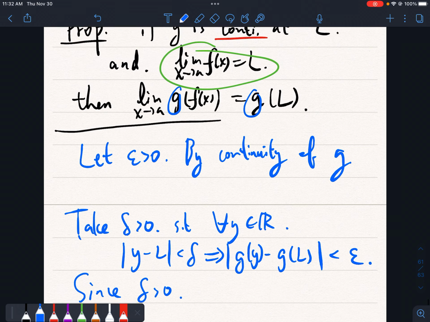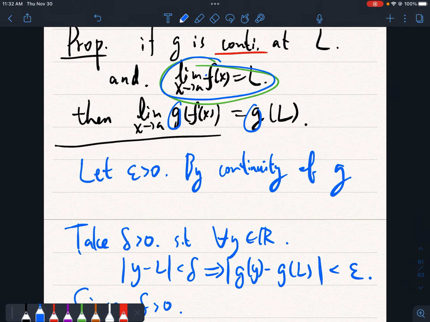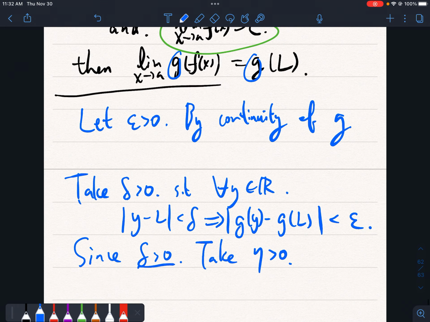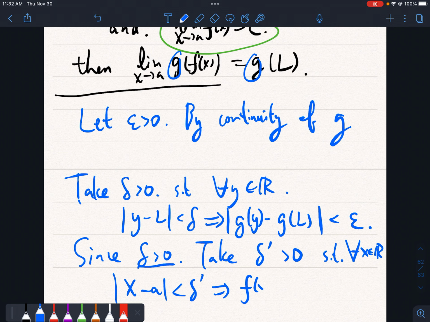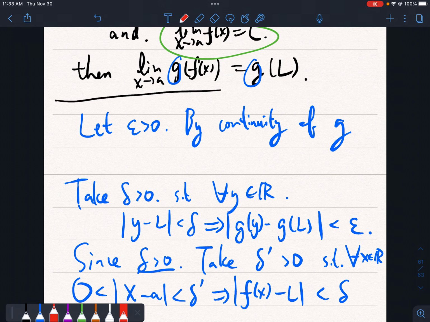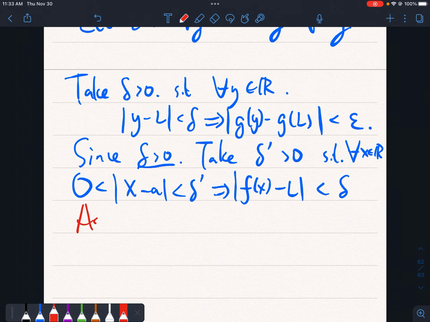Because the limit will say that, since delta is bigger than 0, and we also have the limit as x approaches a of f of x is L, we can use this delta to find some delta prime bigger than 0, such that for all x in R, if x is close enough to a, less than delta prime, then f of x will be close enough to L. So this will be less than delta. Okay, and now basically we're done.